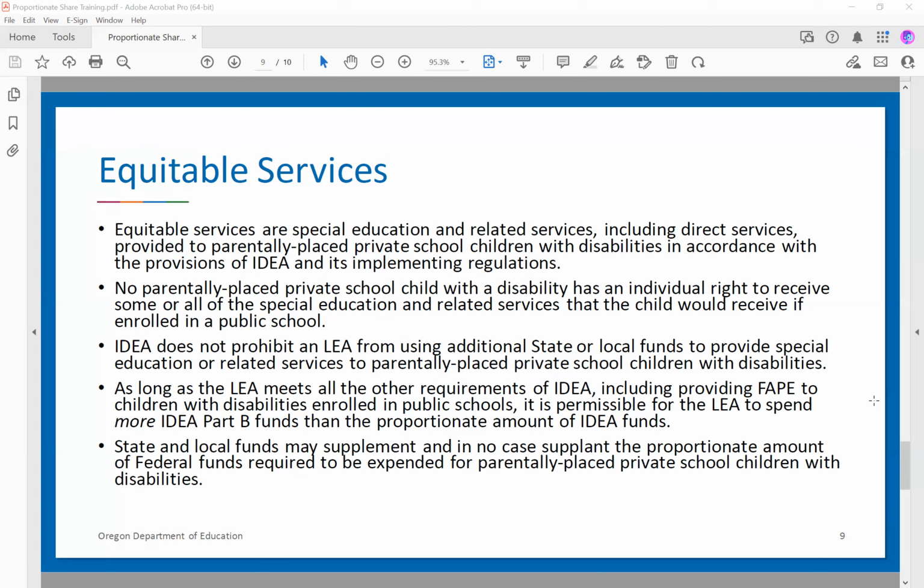So again, going back up 2 bullet points before this, you've got your 3 students, and one requires more services. And so you say, okay, we can provide this additional service through our state and local dollars. That doesn't mean that you can just disregard your IDEA dollars. You still have to use those IDEA dollars, but they can just be combined with either more IDEA or more state and local, but you just can't use only state and local for those private schools.